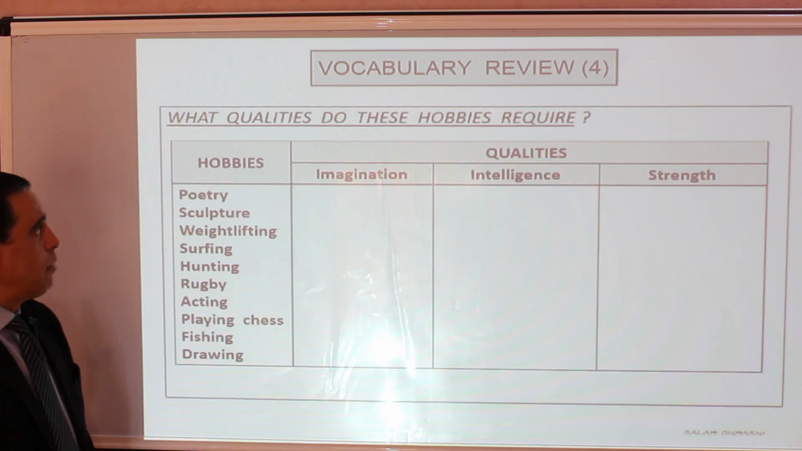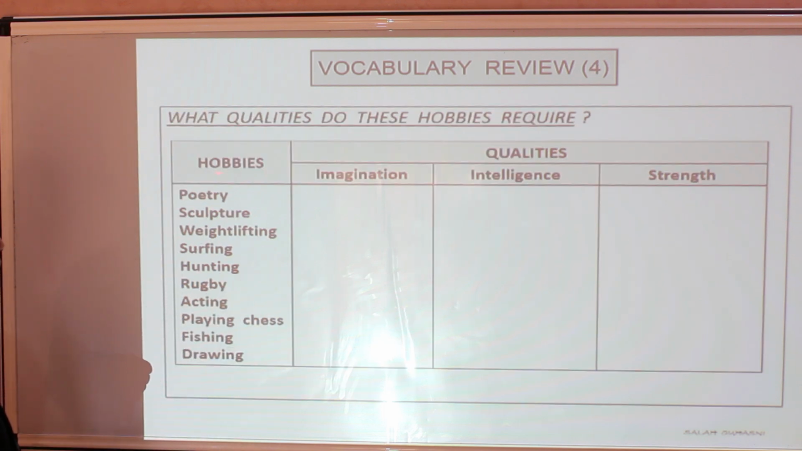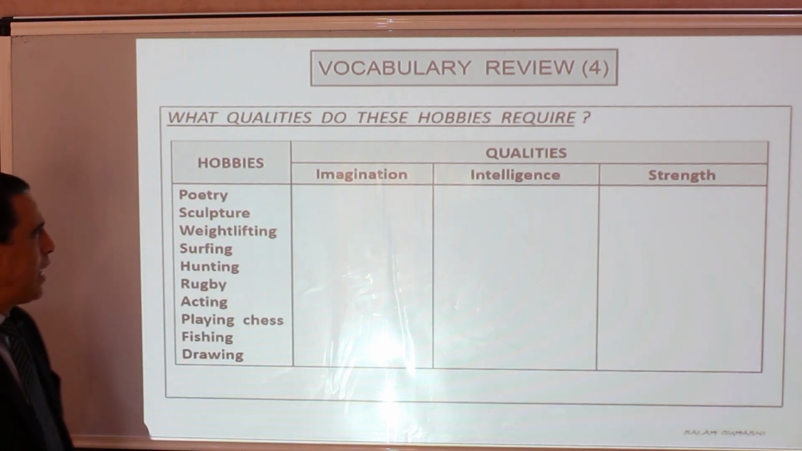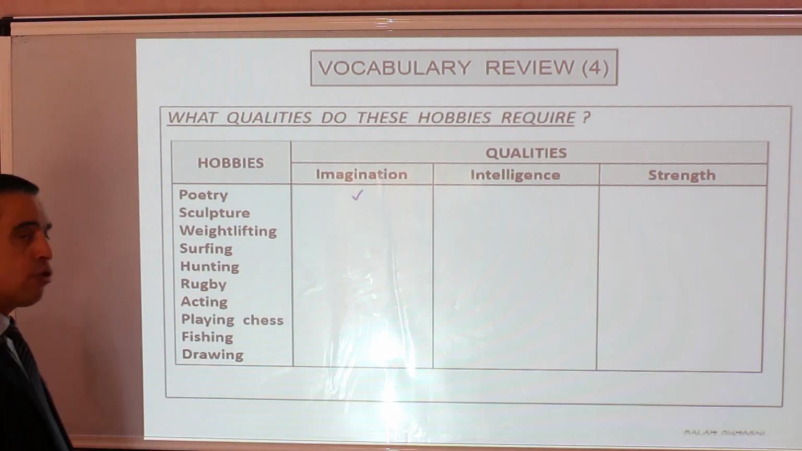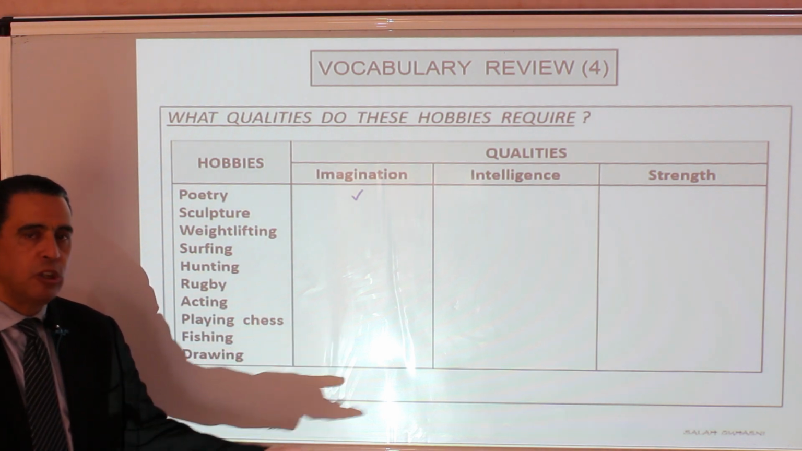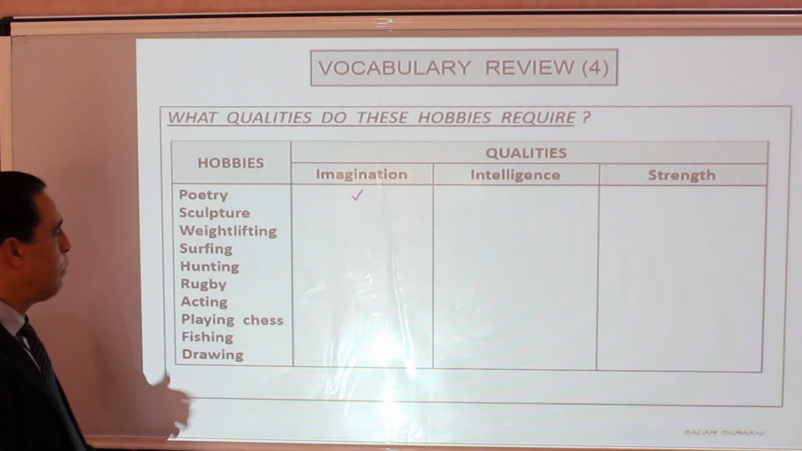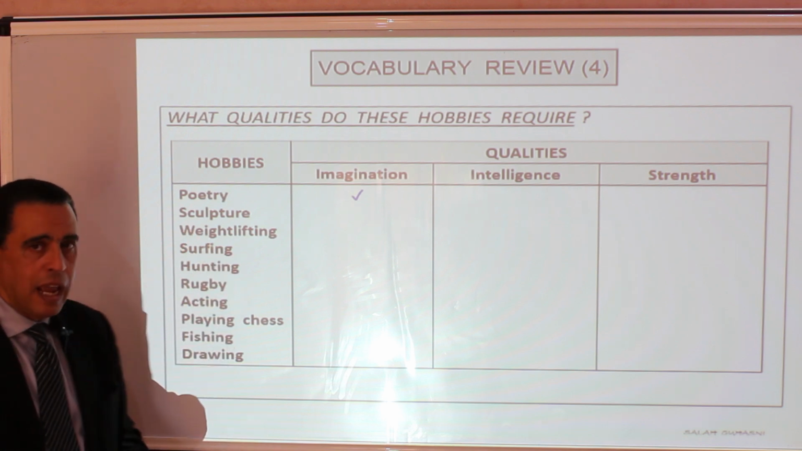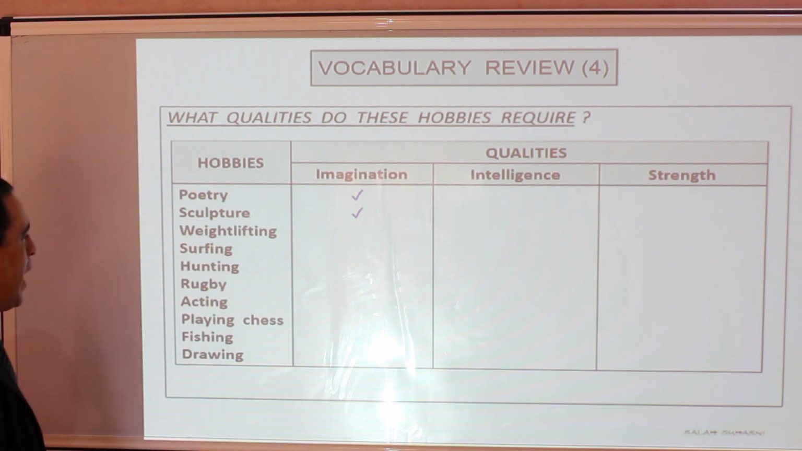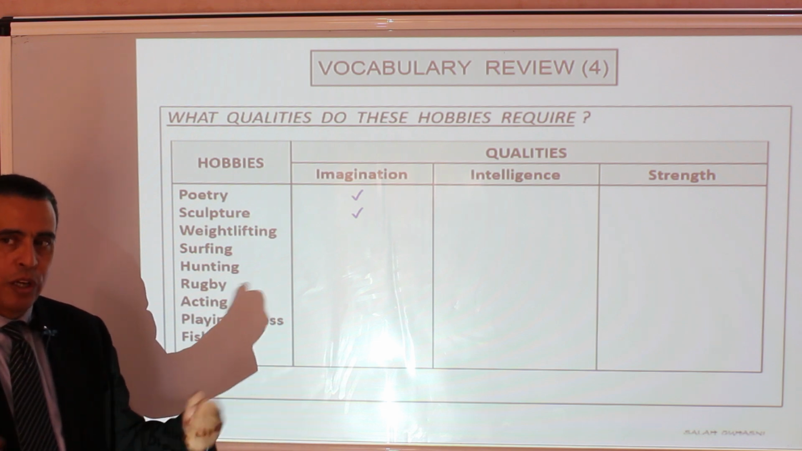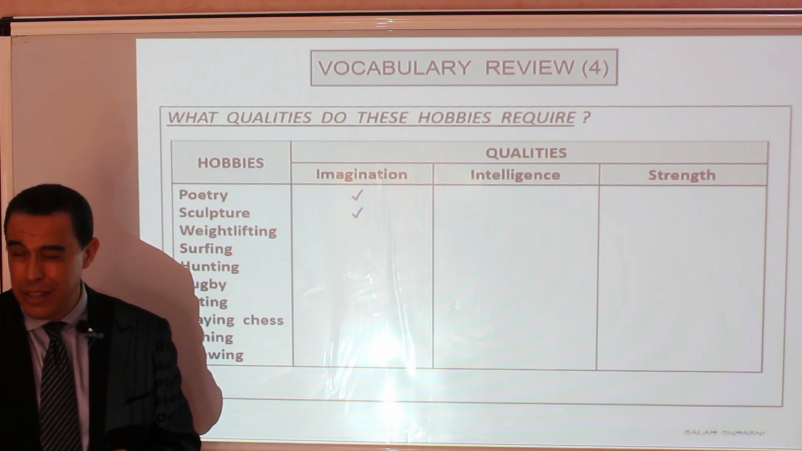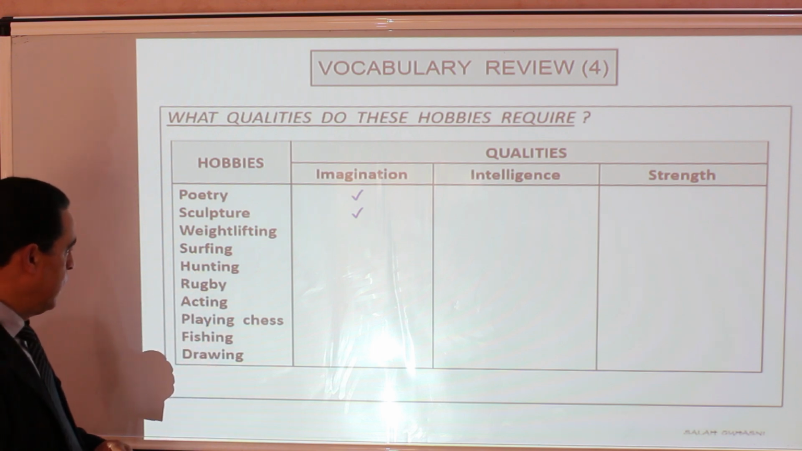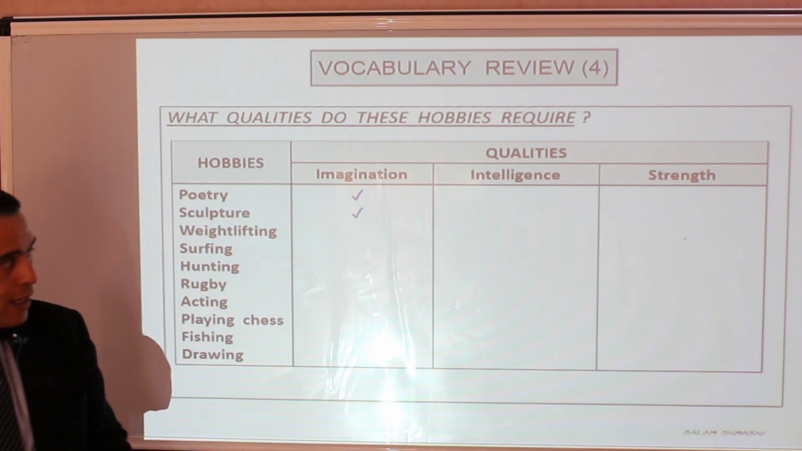Our last exercise in this vocabulary review is about different hobbies and the qualities they require from the practitioner. So poetry or writing poems, it definitely requires imagination. Sculpture or making statues out of different materials like wood, metal, plaster, etc. Of course, again, here we need imagination. Weightlifting is lifting sports, it's lifting weights, sorry. We have this as an Olympic game, and it requires a lot of strength.